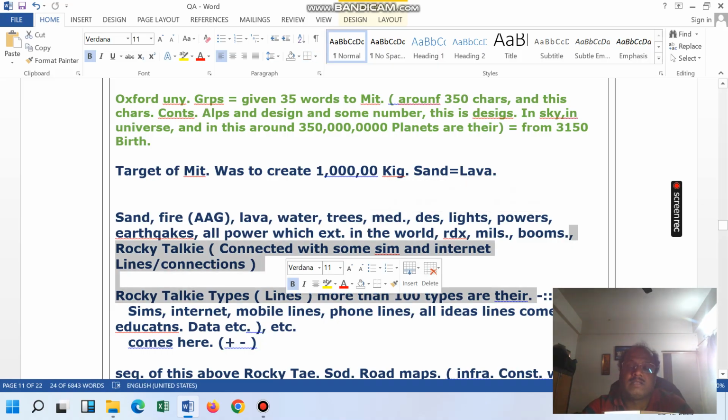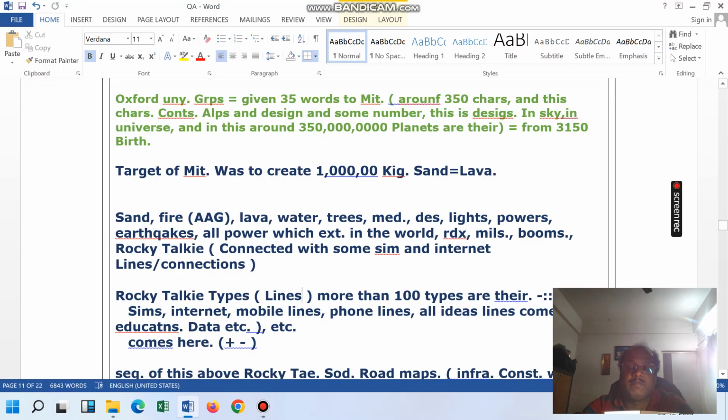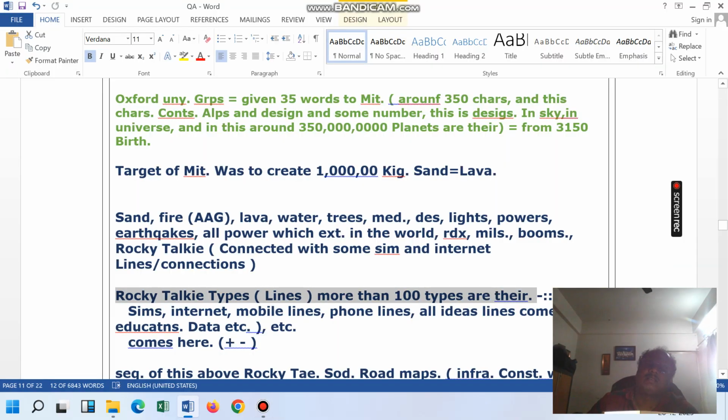So Rocky Talkie. You can just imagine up to what level things are connected. More than 100 types of Rocky Talkies are created. Lots of people say that Rocky Talkie is controlling the entire ideas. For example, one person told that Sunil, your head has damage. So that also might have been done from one of the Rocky Talkie device lines.